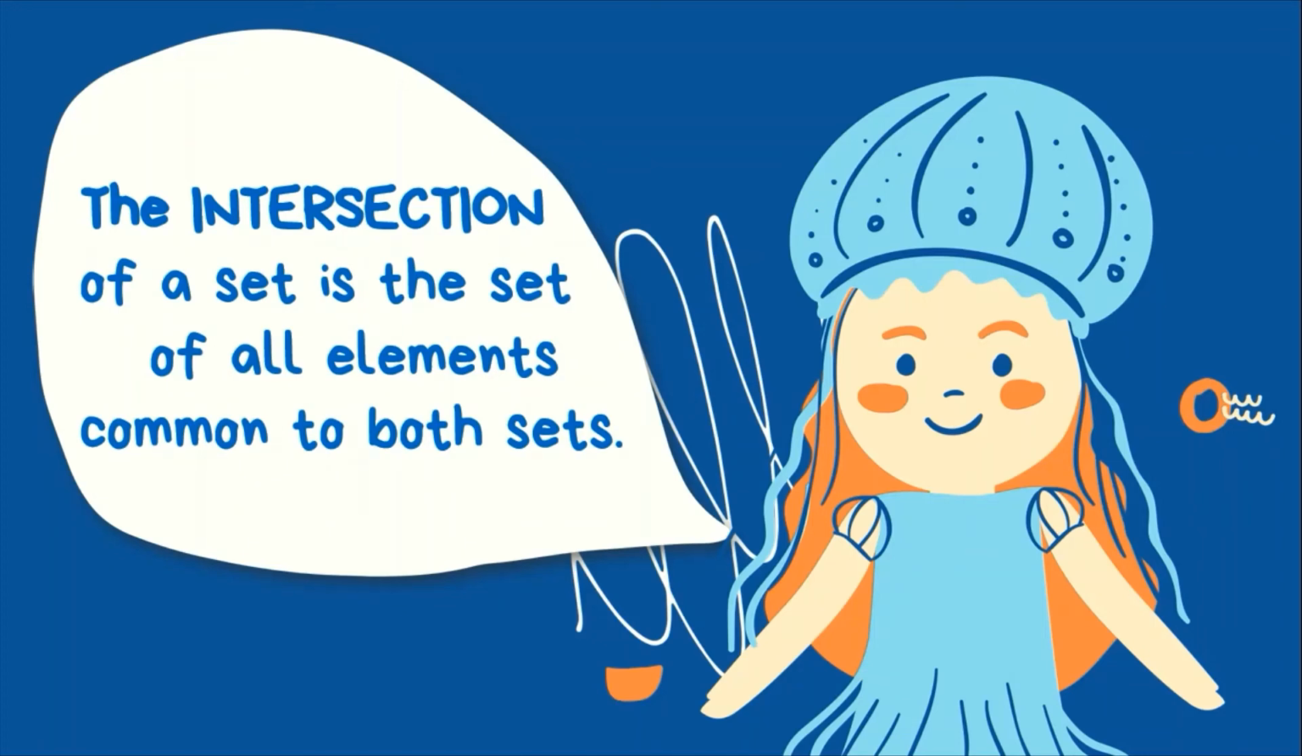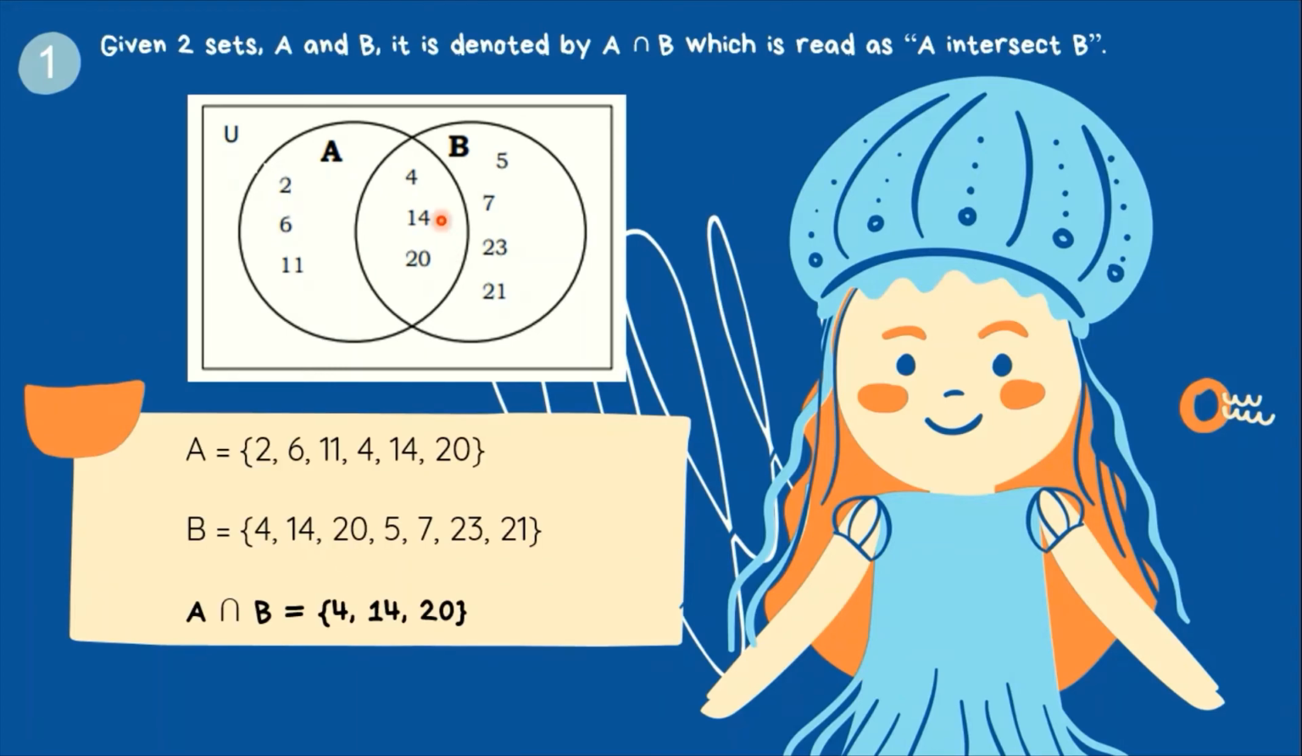It is the set of all elements common to both sets. At dito sa Venn diagram niya ay mapapansin natin talaga na yung 4, 14, and 20 ay nandoon sa gitnang part ng A and B. Nandun siya sa pinaka-overlap na circle. Because it signifies that both sets A and B ay merong common element na 4, 14, and 20. Therefore, these numbers ay yung kanyang intersection.